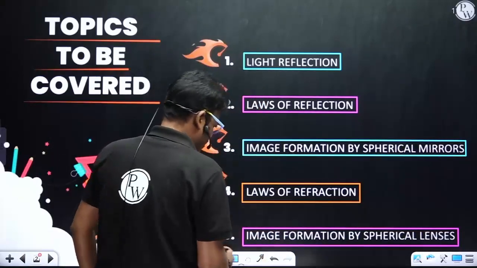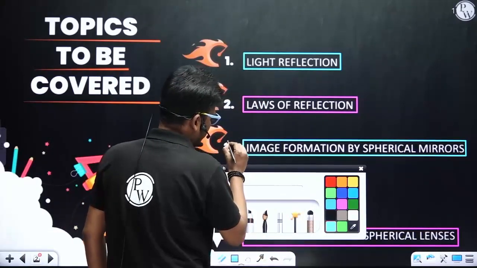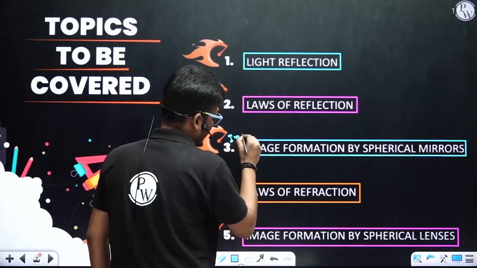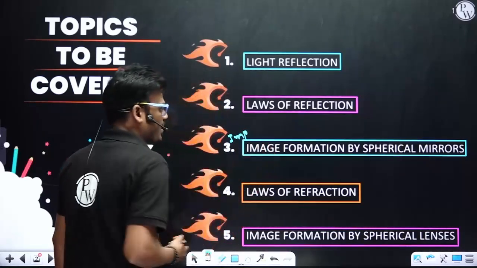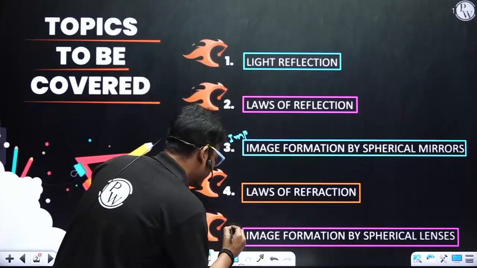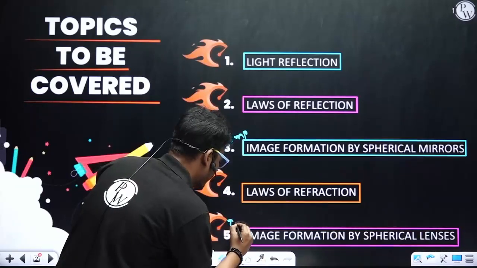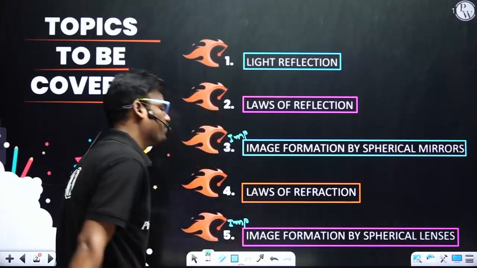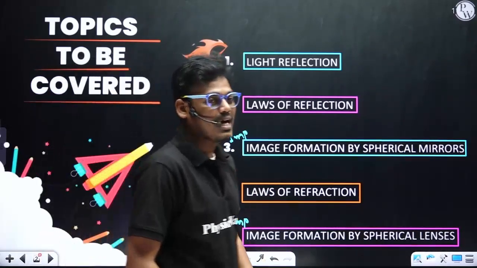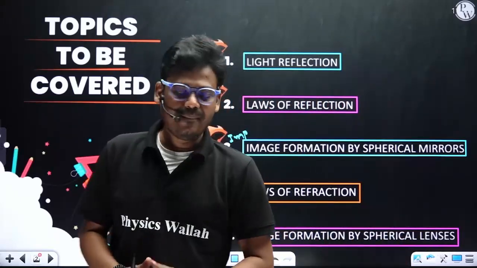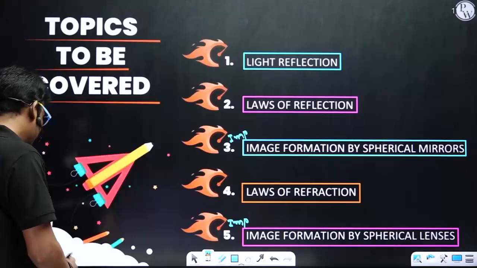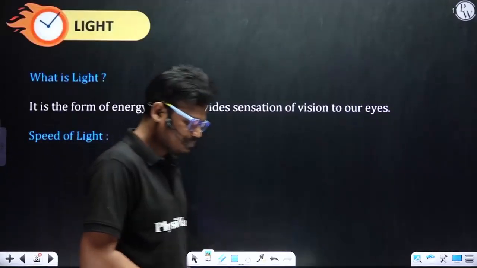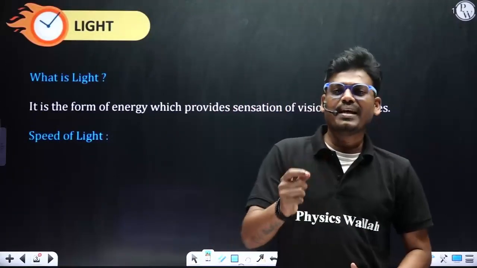And please note this third point, that is the image formation by spherical mirrors, and the fifth point, image formation by spherical lenses, are very important for your board examination. Okay, so let's start with the first topic, that is light. So what do you mean by light?